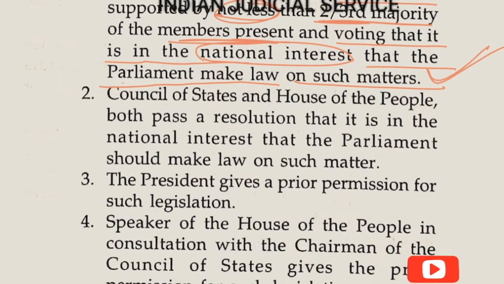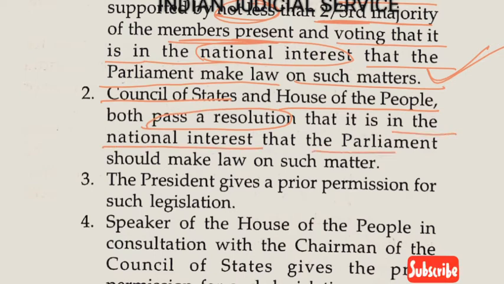Now second statement: the Council of States and House of the People both pass a resolution that it is in the national interest that Parliament should make a law on such matter. This is wrong, because it is supported by not less than 2/3 majority of the members present and voting. So it is wrong.